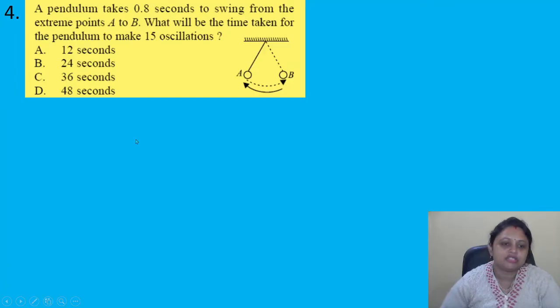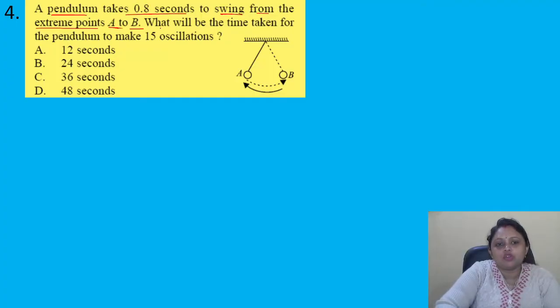Coming to the next question. A pendulum takes 0.8 seconds to swing from the extreme points A to B. What will be the time taken for the pendulum to make 15 oscillations? Option A, 12 seconds, B, 24 seconds, C, 36 seconds, D, 48 seconds. So we have to find out the time taken for the pendulum to make 15 oscillations.